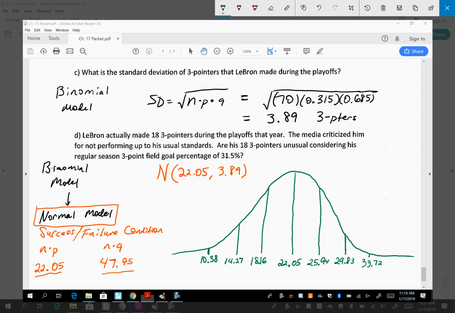He made 18. So was the media too harsh? Yes. Or were they harsh enough? Or should have been harsher? Should have been harsher. Wow, LeBron hater. When I look at 18, 18 is right here. So just past one standard deviation below the mean. Is that unusual? No. And we said it had to get to past 3. We're not even to the second yet.